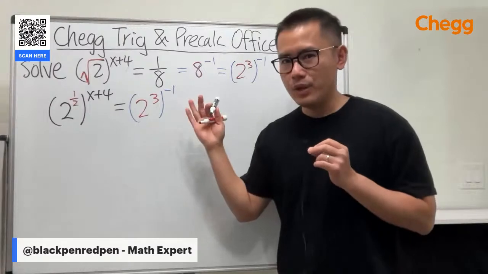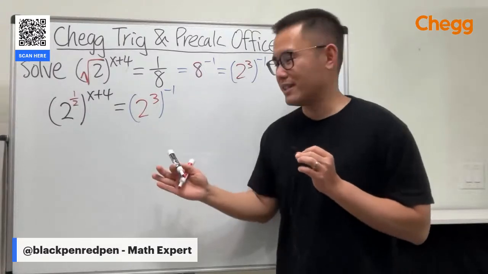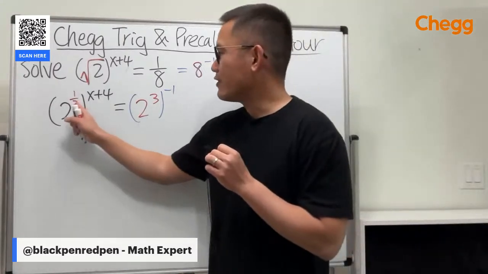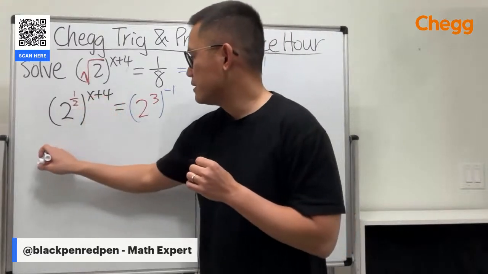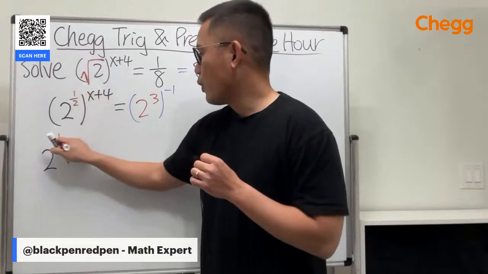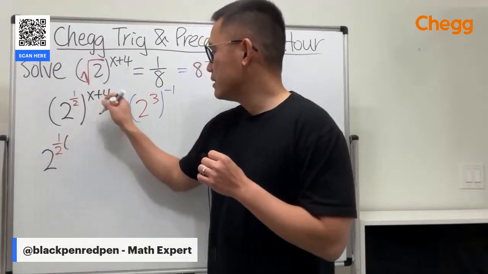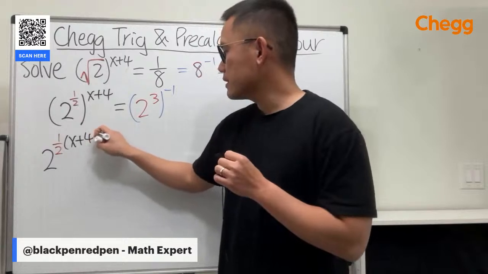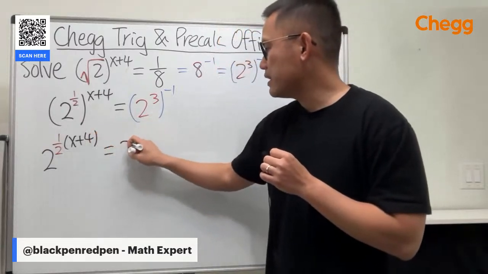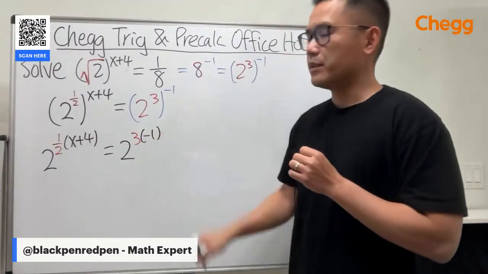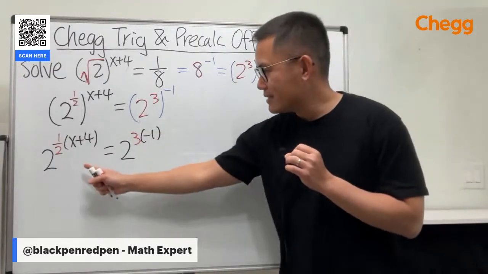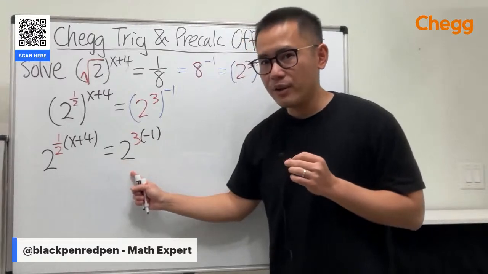And as you can see, we are making very good progress because now when we have a power to another power, we can multiply these two exponents. This is 2 and then 1/2 times x plus 4. And that's equal to 2 for the base here, and then we do 3 times negative 1. As we can see, we have the same base right here.